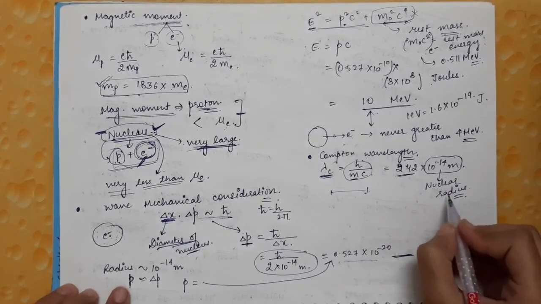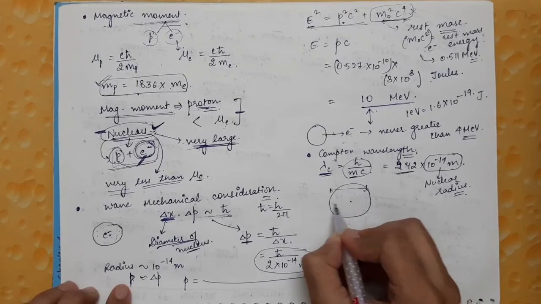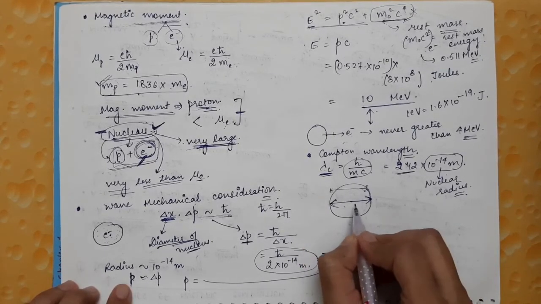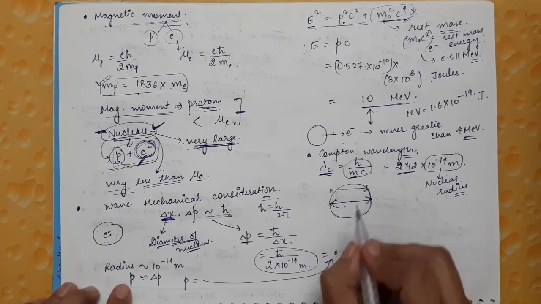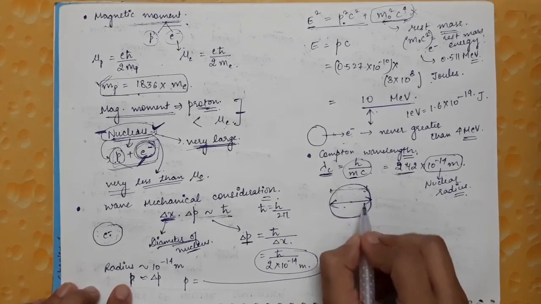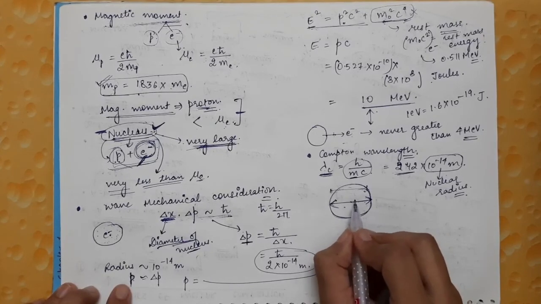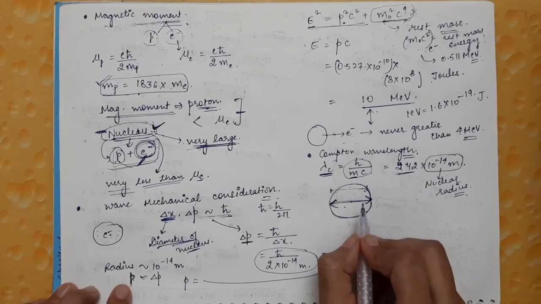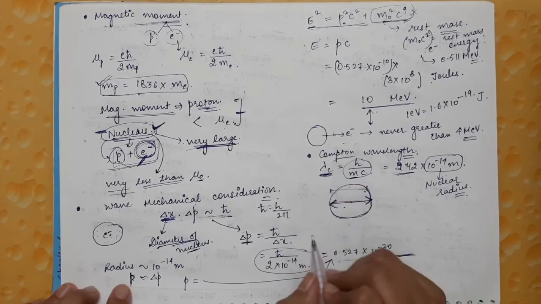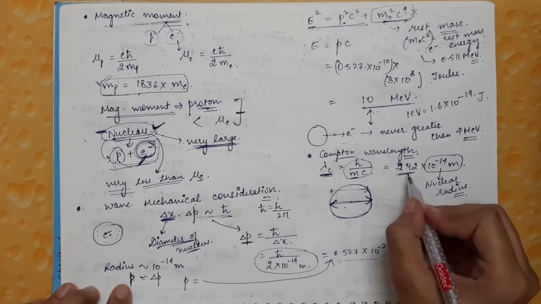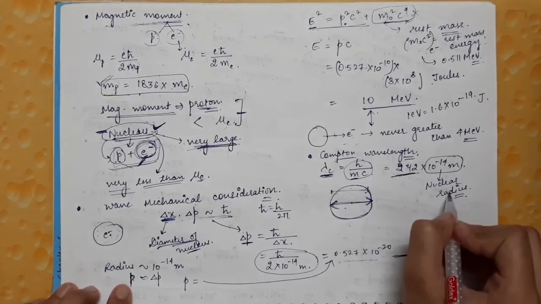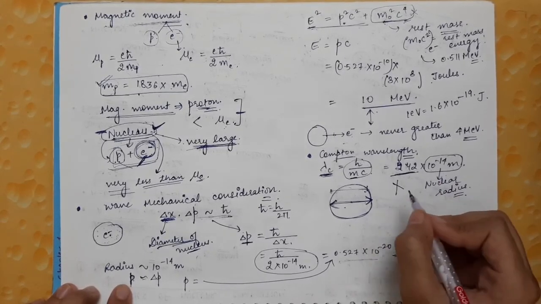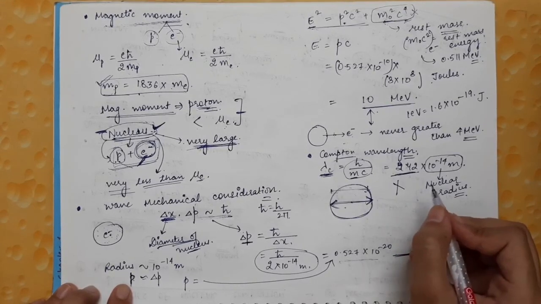For any particle to be present inside the nucleus, its Compton wavelength must be less than the dimensions of the nucleus. Whereas here we calculated the Compton wavelength for the electron and it came out to be 242 times the nuclear radius. So it was proved that the electron cannot be present inside the nucleus. So this was the last contradiction.